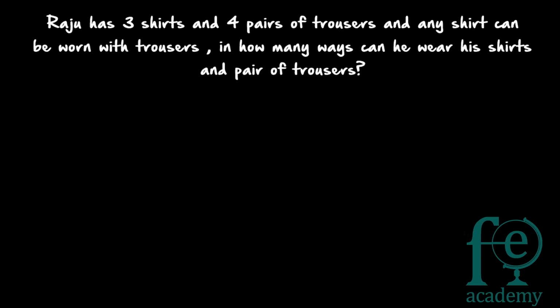Second question, Raju has 3 shirts and 4 pairs of trousers, and any shirt can be worn with any trousers. In how many ways can he wear his shirt and pair of trousers? So he is having 3 shirts and 4 pairs of trousers, or 4 pants. Any shirt will go with any pant. So how many ways can he wear this?